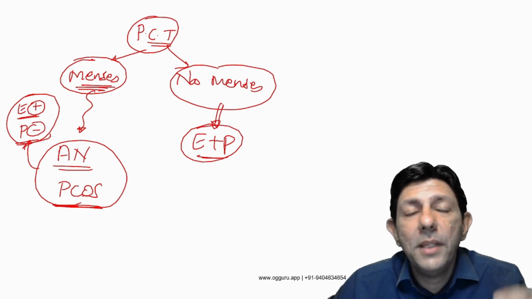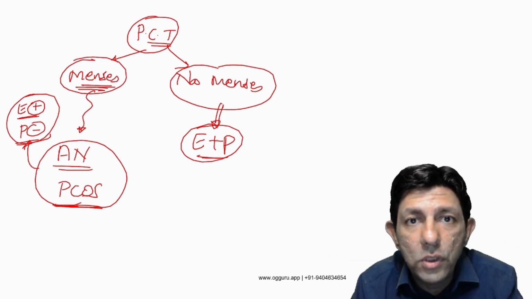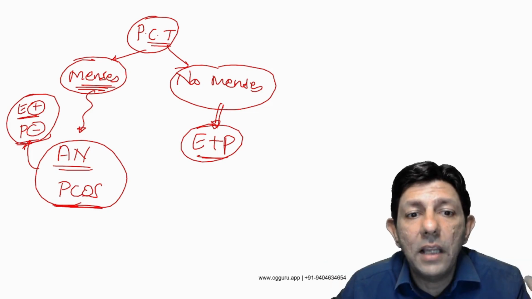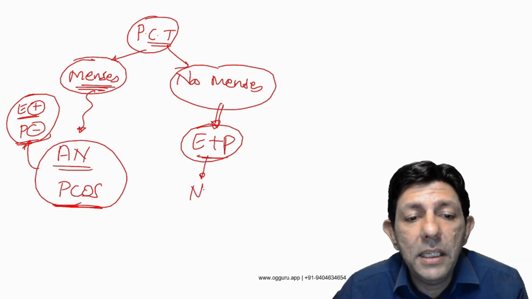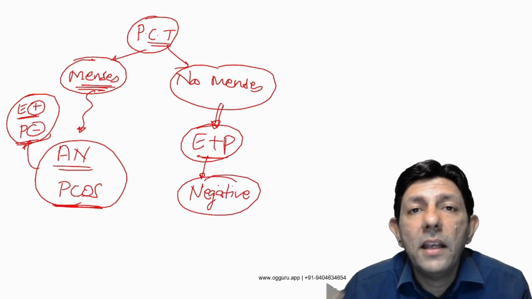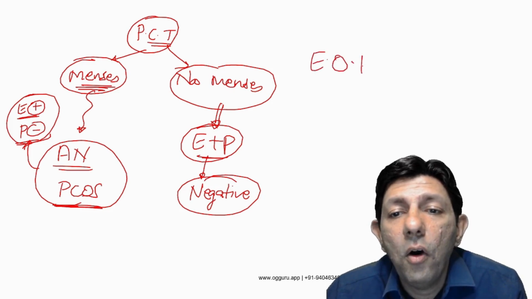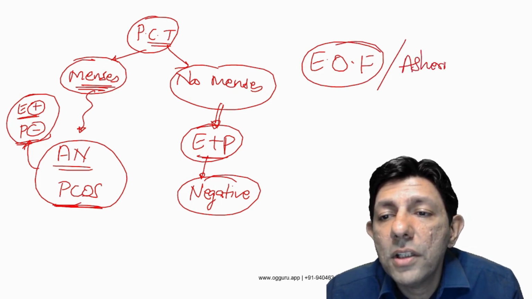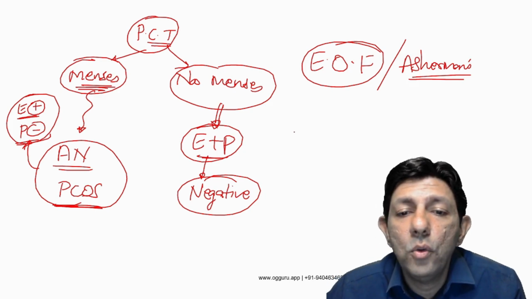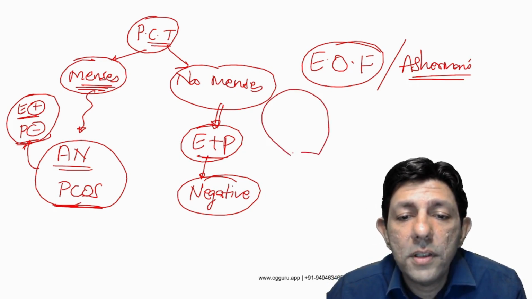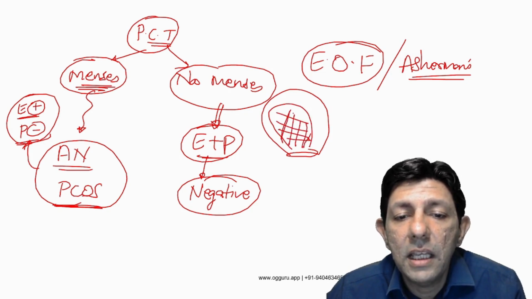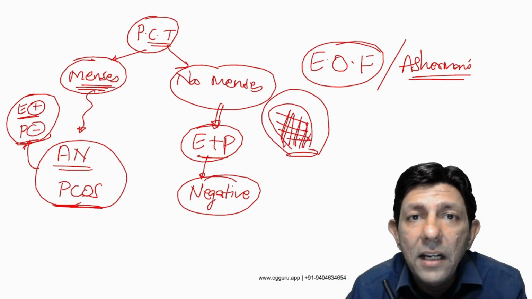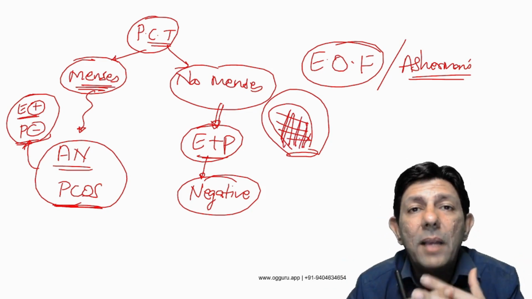And double challenge means what? Sir, we gave estrogen also, estrogen to grow the lining, progesterone to shed off the lining. So if double challenge is also negative, okay, double challenge is negative means what? Sir, it is end organ failure and Asherman syndrome. Sir, inside the uterus there is so much fibrosis, so much debris, so many adhesions that it is either all the end receptors are damaged or there's complete fibrosis inside the uterus.